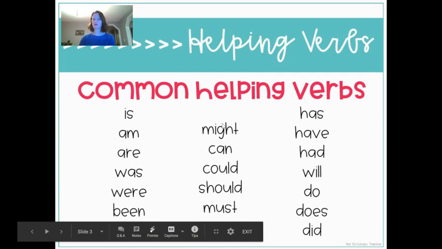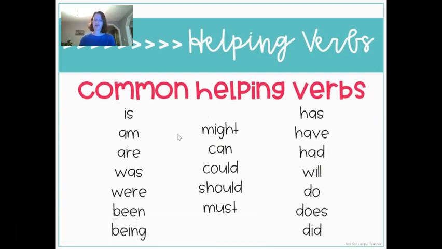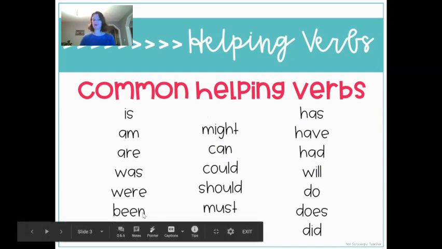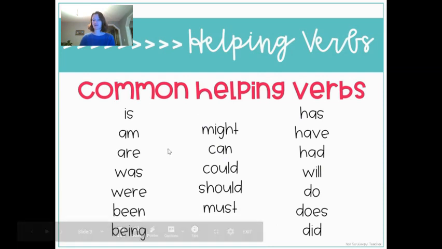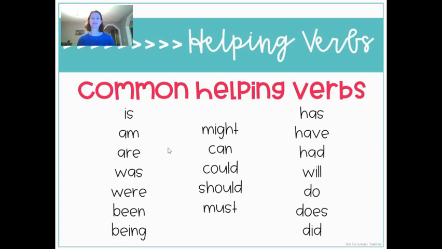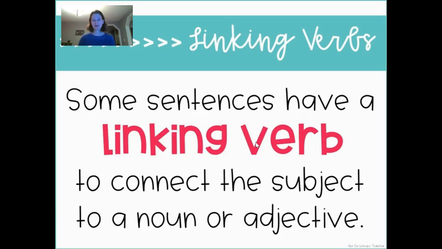And some common helping verbs are is, am, are, was, were, been, being, might, can, could, should, must, has, have, had, will, do, does, and did. Those are all helping verbs, words that might come before an action verb. Okay, but again, that was last week. This week, we're talking about a linking verb. And it does something similar, but it's different.